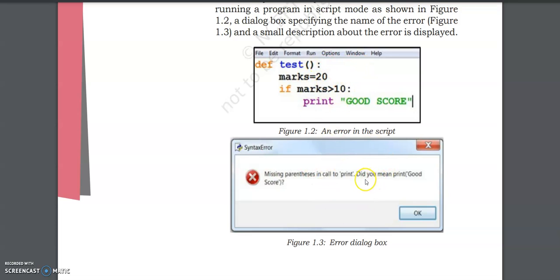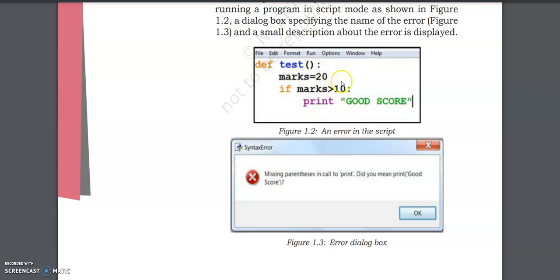Now in the script mode, another dialog box opens which gives us the error. Look at this here. We have defined marks as equal to 20. We have a conditional statement that if the marks are greater than 10, then we have to print good score. The same thing, the parentheses are missing.